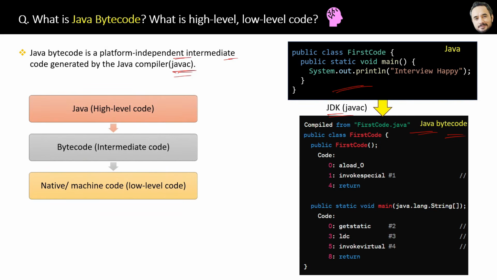Now what is high level and low level code? You already know the answer. Java is the high level, bytecode is the intermediate level, and native machine code is the low level code. Great. I hope now you are feeling more confident about Java program execution.